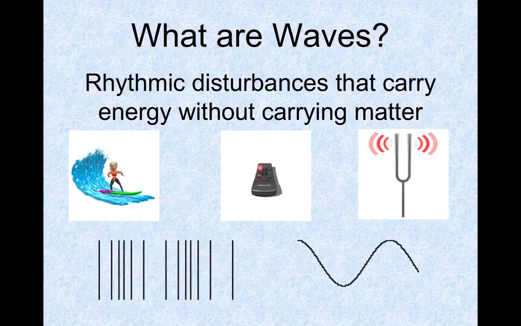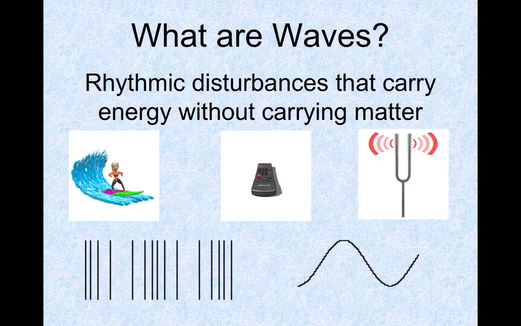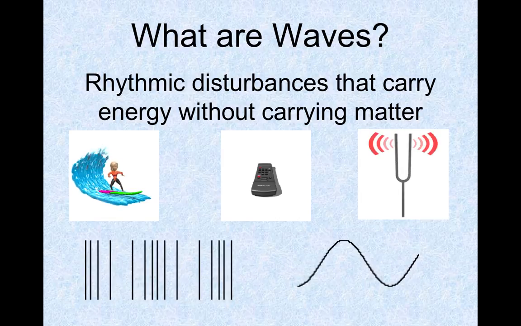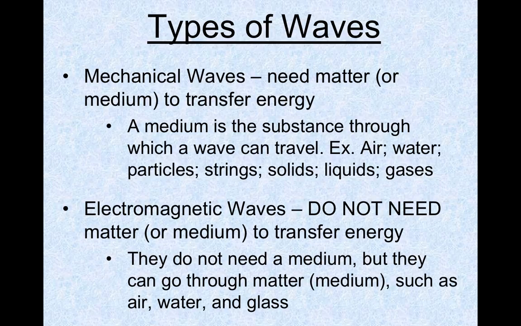So anyhow, a wave is a rhythmic disturbance that carries energy without carrying matter. There are two kinds of waves. There are mechanical waves and there are electromagnetic waves. Mechanical waves need a medium to transfer energy. So mechanical waves have to pass through something. They have to be able to move through something.